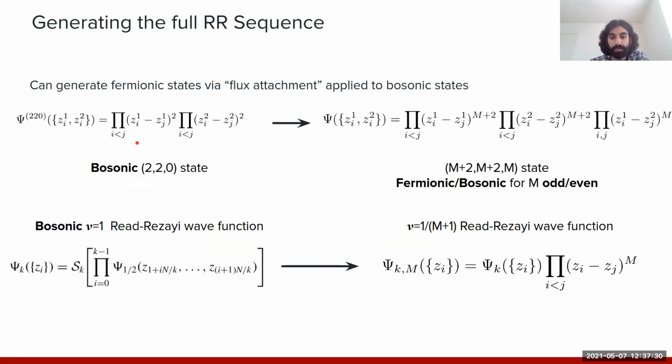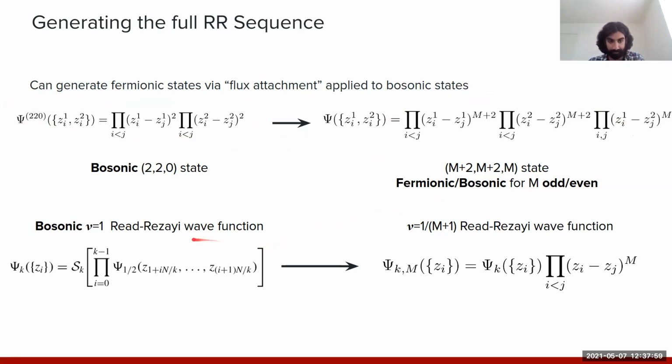And so a generic way to access, say, fermionic wave functions from a given wave function is to employ this flux attachment mapping at the level of the wave function, which corresponds to adding m Jastrow factors. So when we do this in a 220 state, we obtain the (m+2, m+2, m) Halperin state, which describes a fermionic or bosonic state depending on the parity of m.